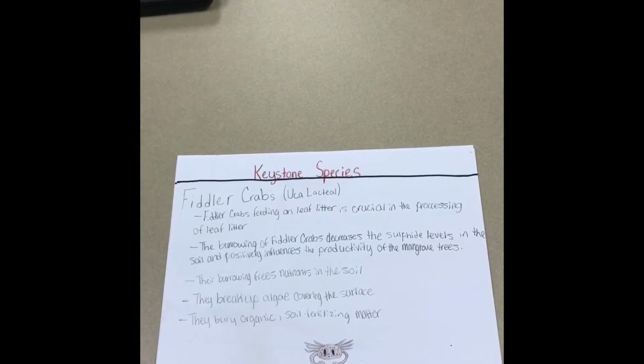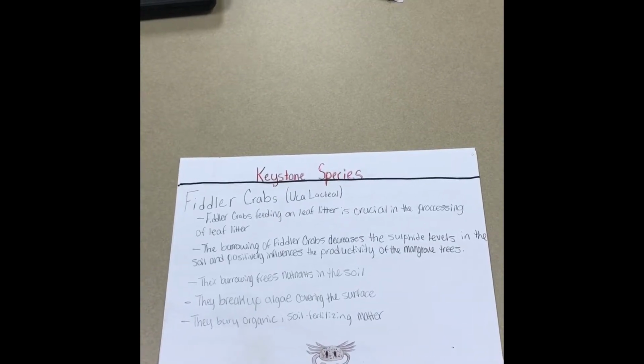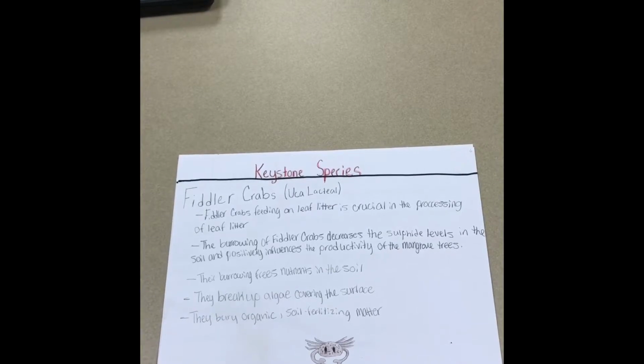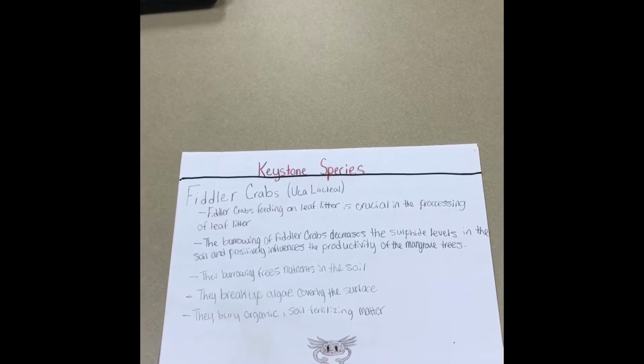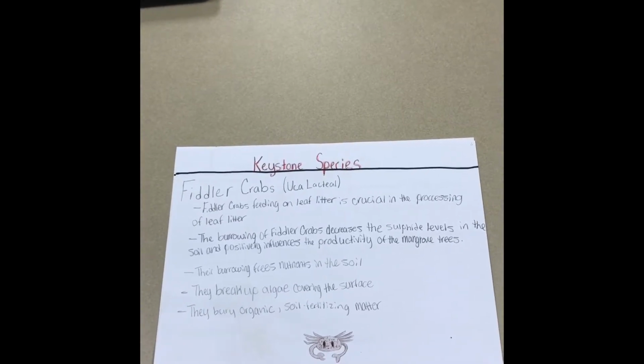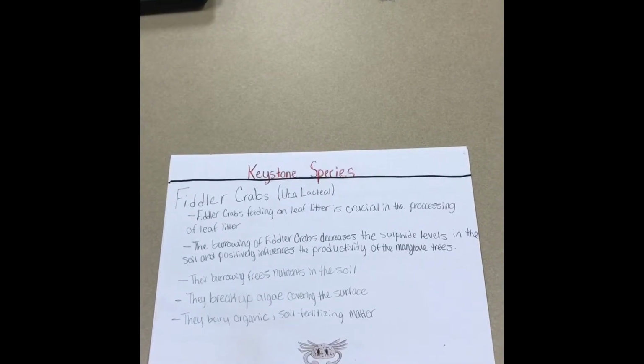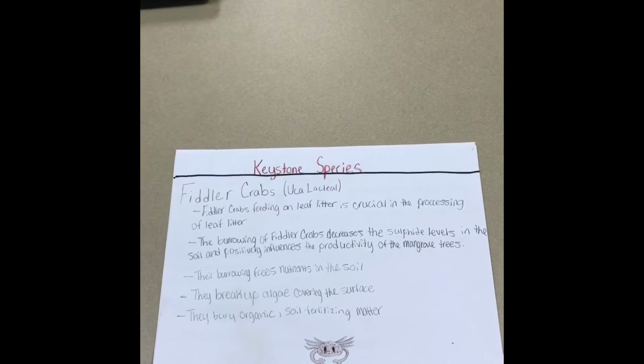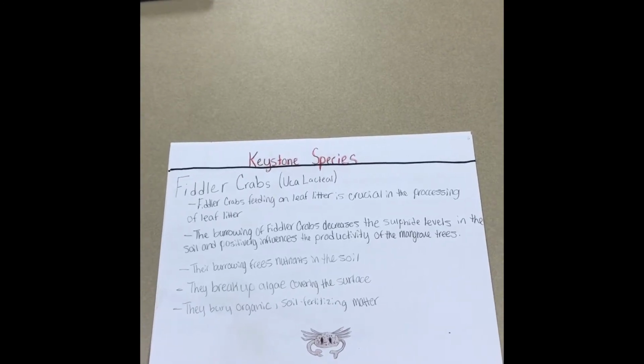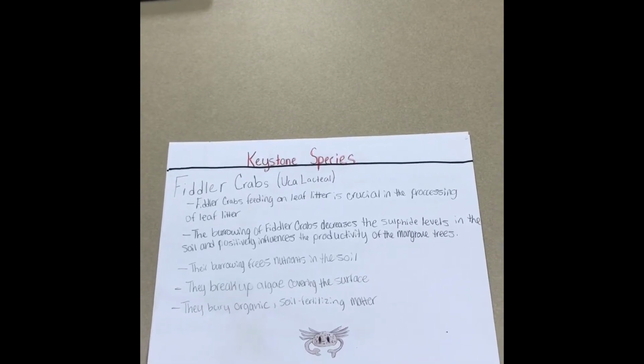Keystone species. A keystone species in the mangrove swamps biome is the fiddler crab. The fiddler crab is vital to the system because it feeds on leaf litter and removes it from the system. The fiddler crab burrows and decreases the sulfide levels in the soil, and this positively influences the productivity of the